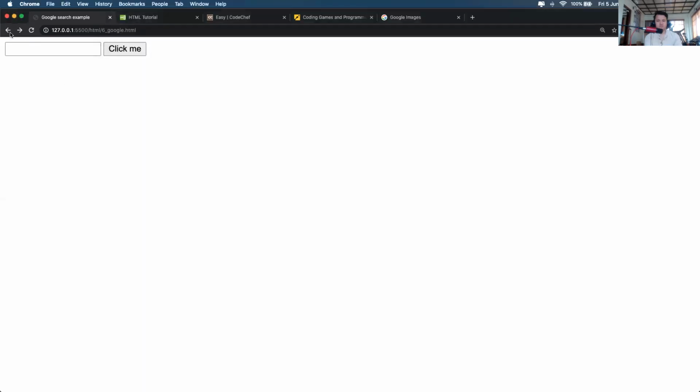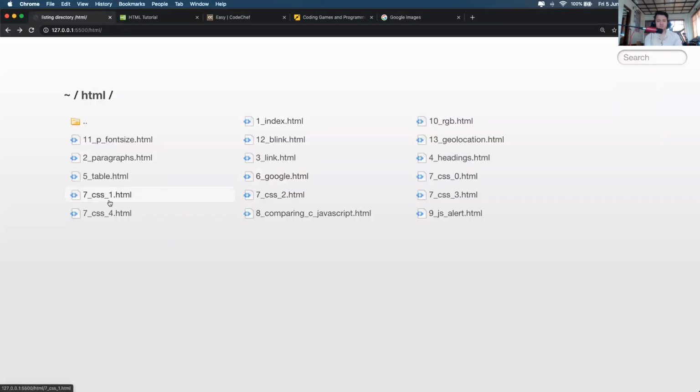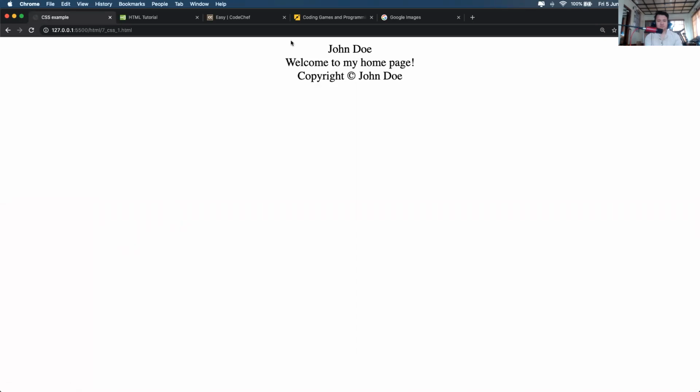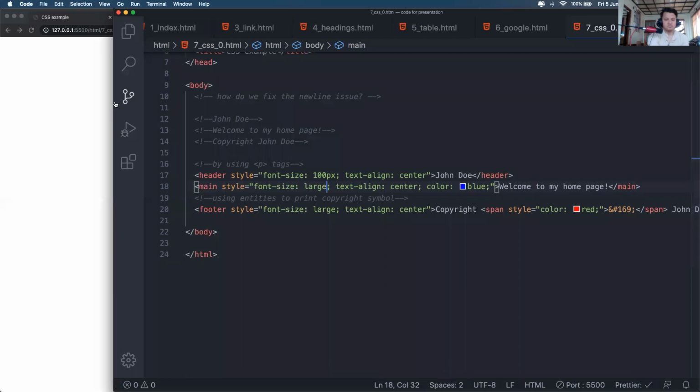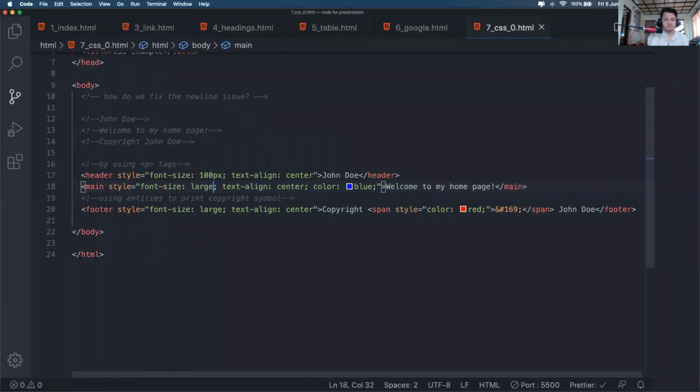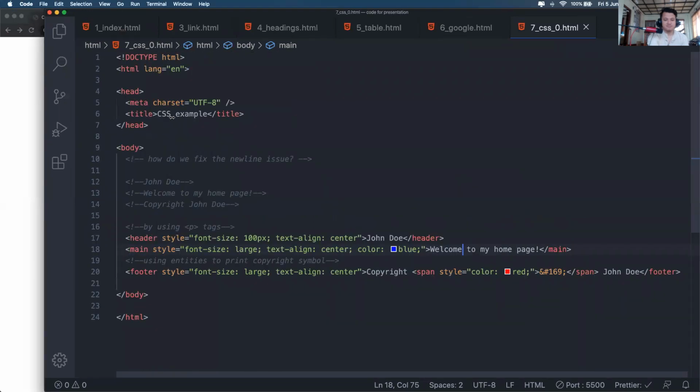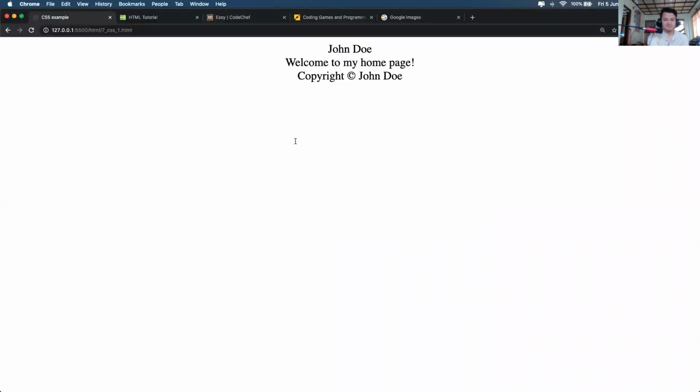So for the next example we'll be going to this one. Earlier on we were seeing text that started on the left side of the web page, right? But for this example we see that the text is aligned to the center, right? So how is it working? We'll look at the code. So the title is called CSS example, which is showing here.